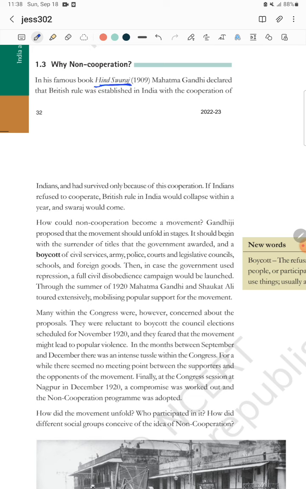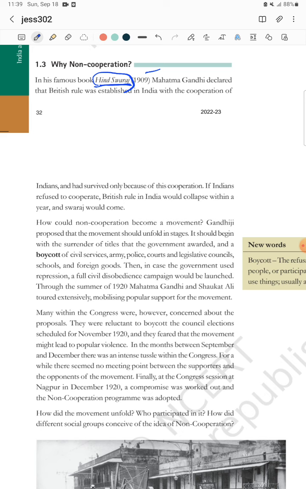According to Gandhi, the British rule was established in India with the cooperation of Indians and had survived only because of this cooperation. If Indians refused to cooperate, British rule in India would collapse within a year and Swaraj would come. What that means, in the Hind Swaraj book, written in 1909, Gandhiji told that British people came, they established their empire, they ruled over us only because we people gave that opportunity.